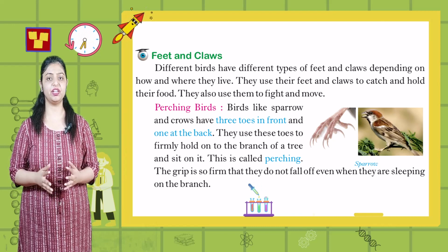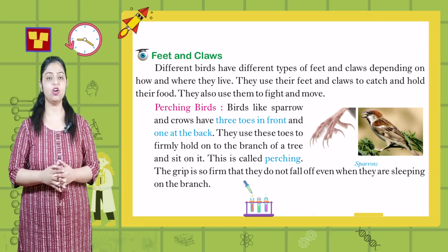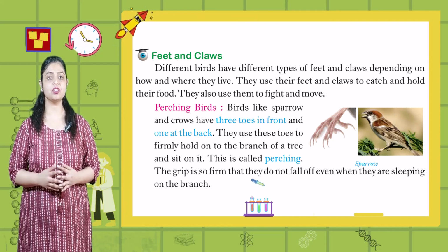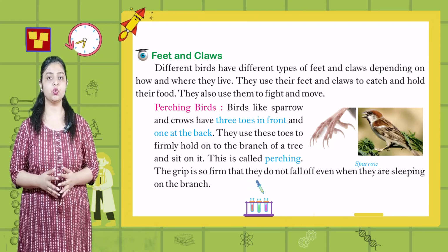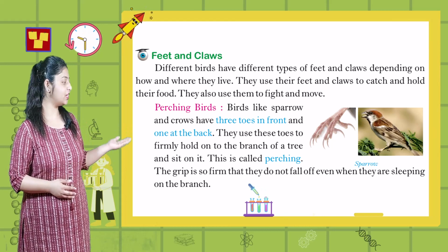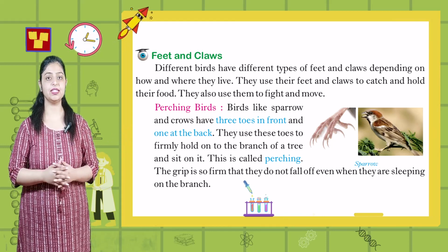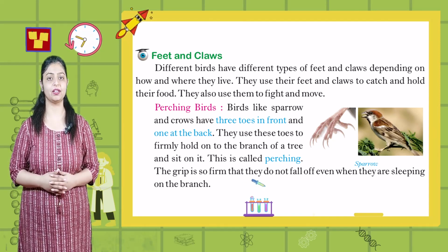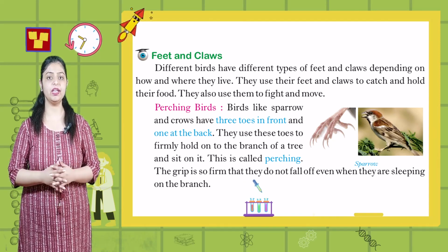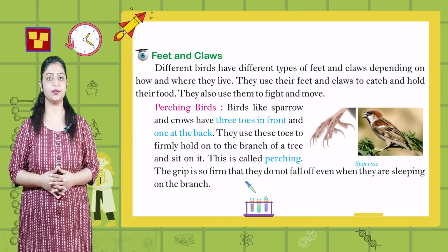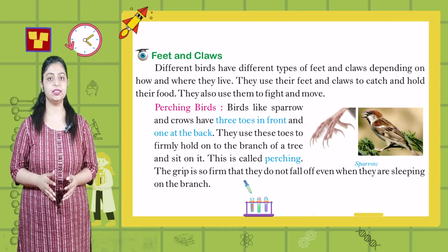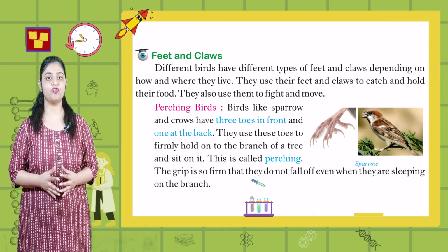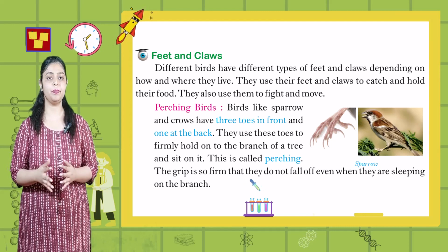Different birds have different types of feet and claws depending on how and where they live. They use their feet and claws to catch and hold their food. They also use them to fight and move. Perching birds. Birds like sparrow and crow have 3 toes in front and 1 at the back. They use these toes to firmly hold on to the branch of a tree and sit on it. This is called perching. The grip is so firm that they do not fall off even when they are sleeping on the branch.